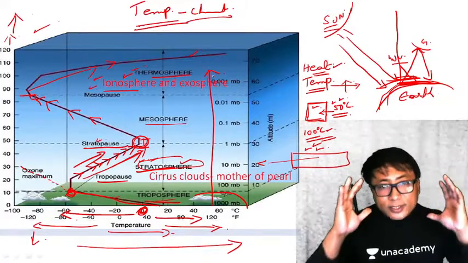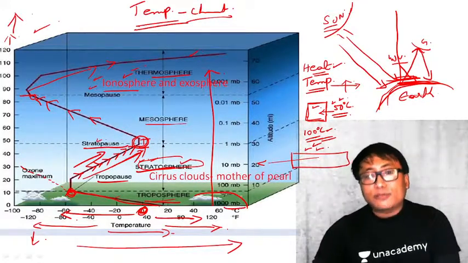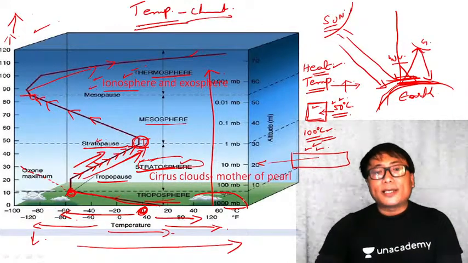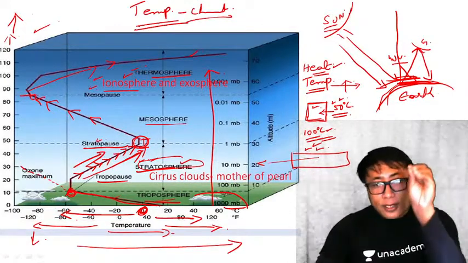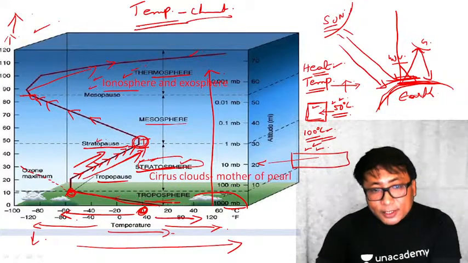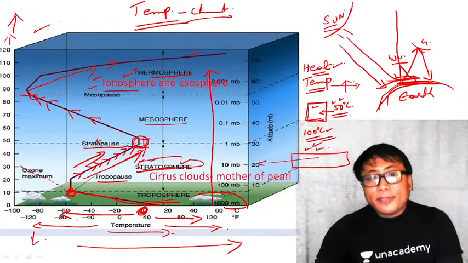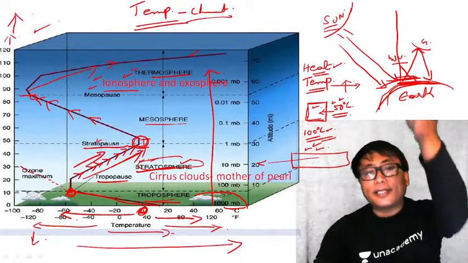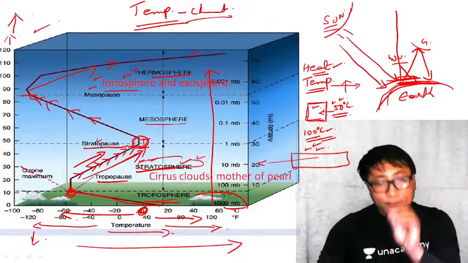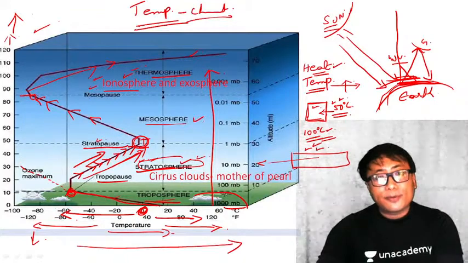It is most dense near the Earth's surface. Why? Because 90% of the composition of the atmosphere is within this troposphere only. The moment I go up, it becomes thinner and thinner. In the stratosphere, it will be very thin. Again, in the mesosphere, it will be very thin.